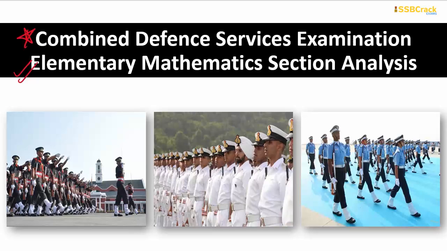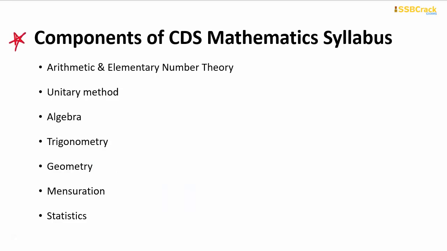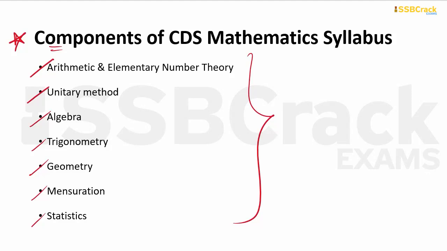So let us start our session with the components of the CDS mathematics syllabus. Components are nothing but the main topics in the elementary mathematics syllabus. Alright, so the very first topic is arithmetic and elementary number theory, then unitary method, algebra, trigonometry, geometry, mensuration and statistics. Based upon these 7 main topics in the elementary mathematics syllabus of the CDS examination, I have done the analysis of previous papers to make you understand how the questions vary year to year, topic wise, for all these 7 topics.